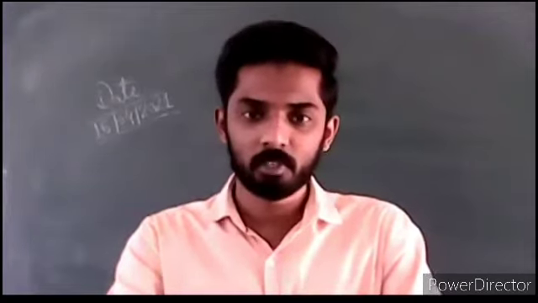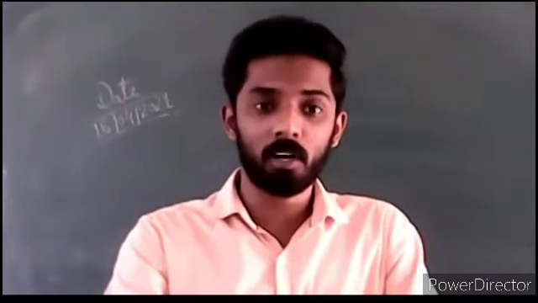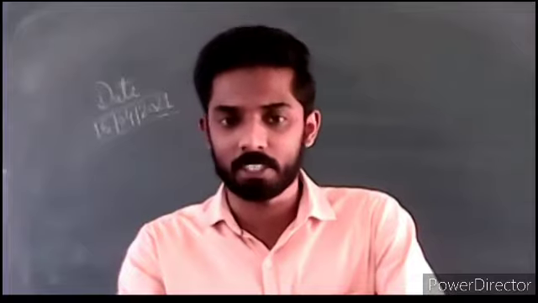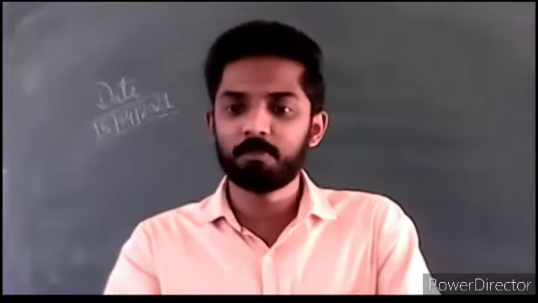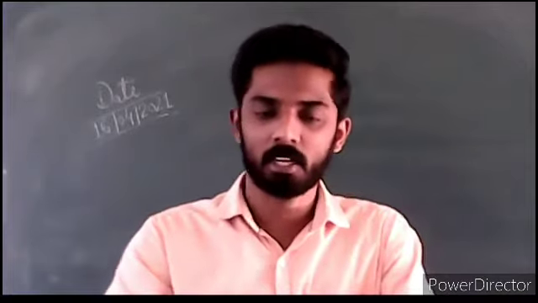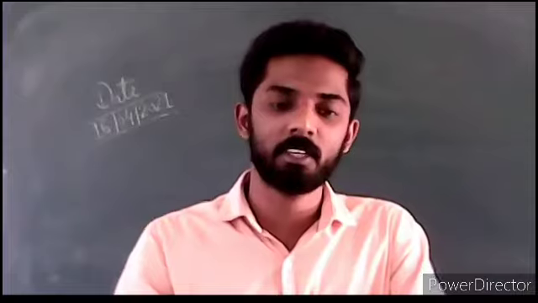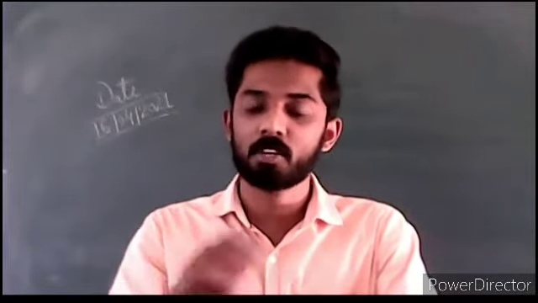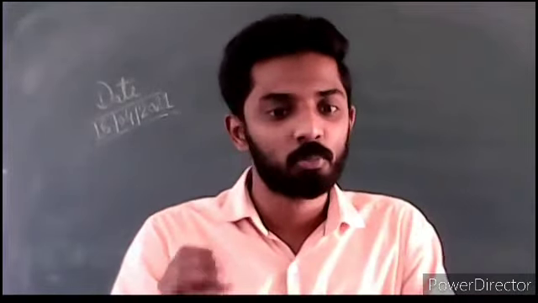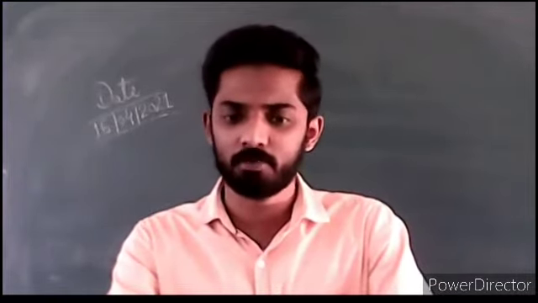So the first one is the qualitative adjective, which speaks about quality. There are qualitative adjectives, quantitative adjectives, possessive adjectives, demonstrative adjectives, interrogative adjectives, and proper adjectives. We'll discuss all of these.